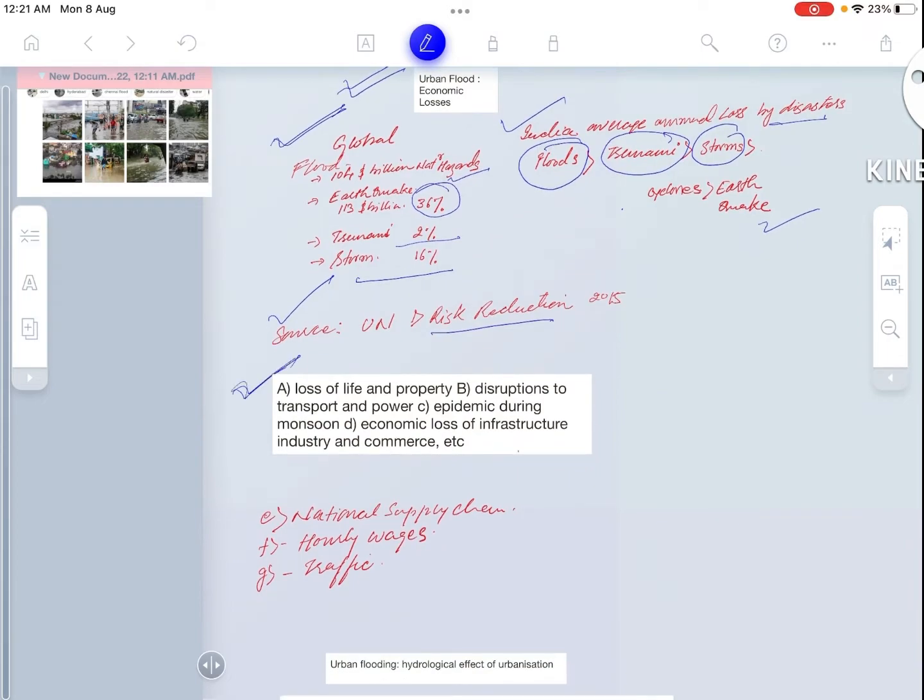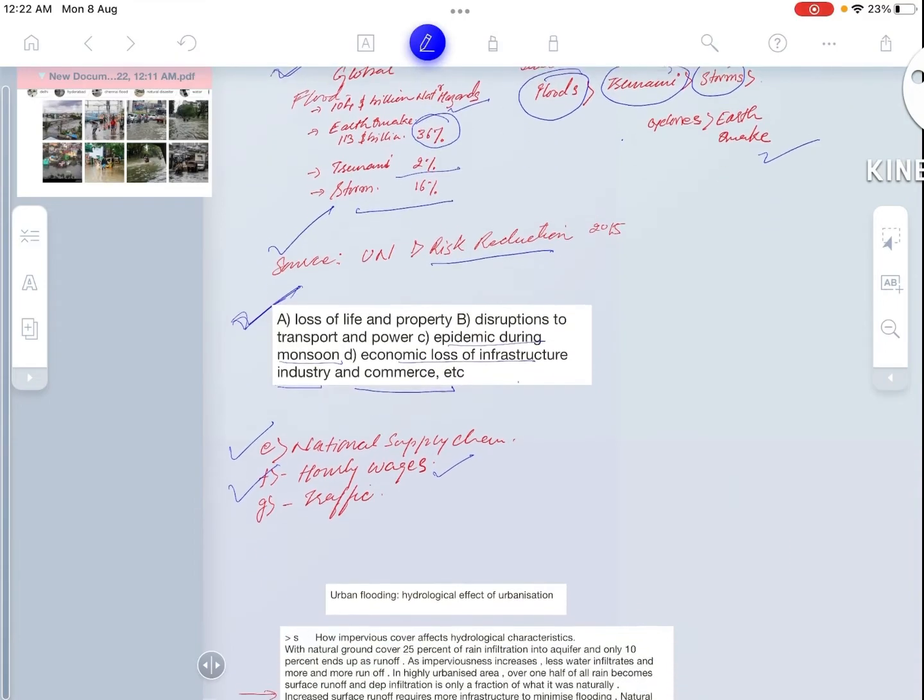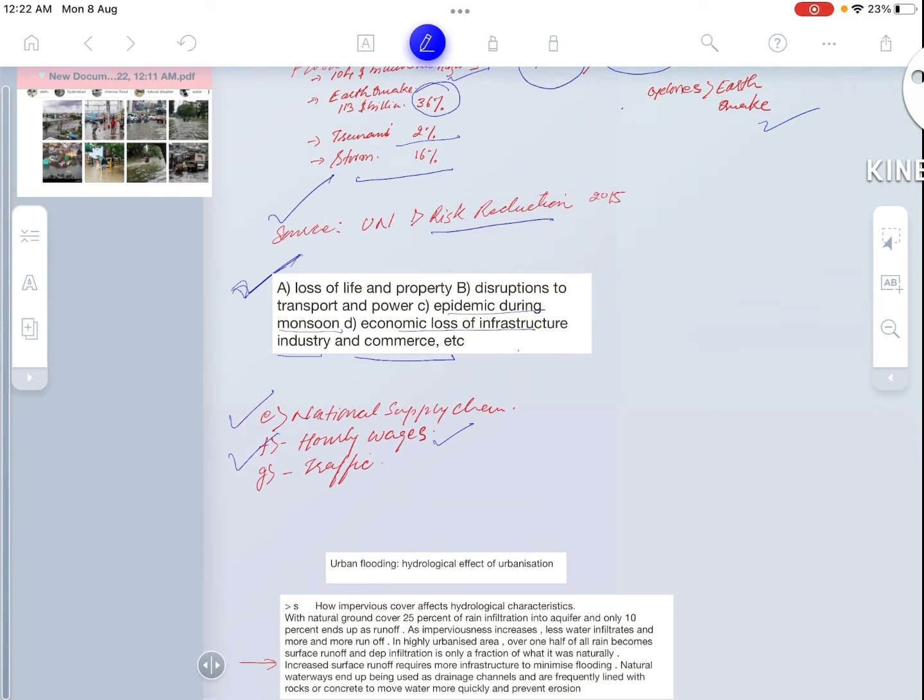So what are the losses that we incur from urban flood? Loss of life and property, disruptions to transport and power, epidemics during monsoon, economic losses of infrastructure, industry and commerce, etc. Next, national supply chains are put on halt as hourly wages of daily wage workers are cut off and traffic signals are often disrupted.